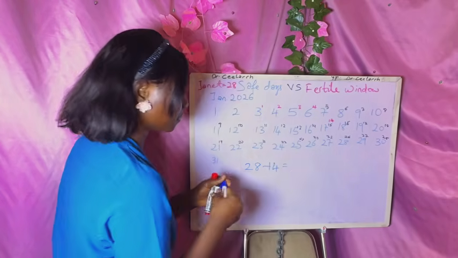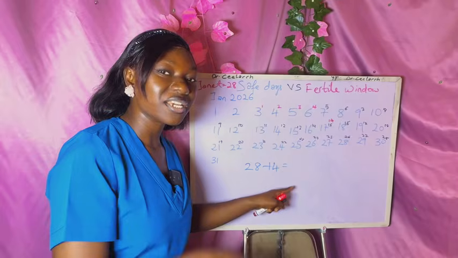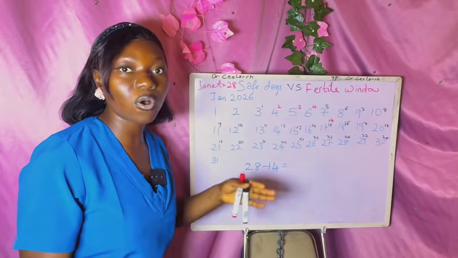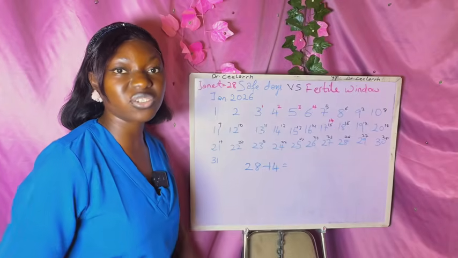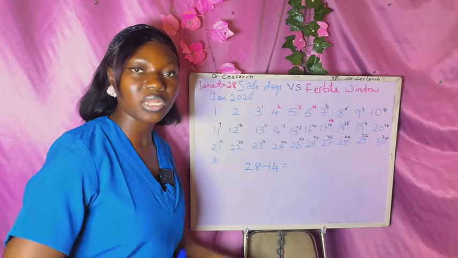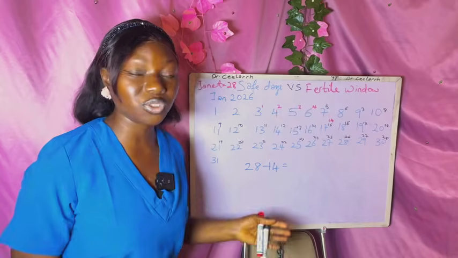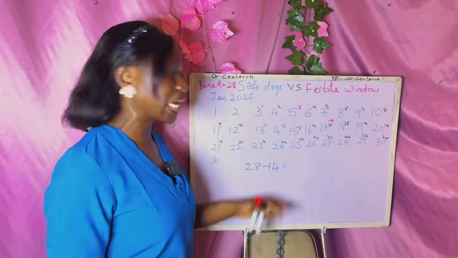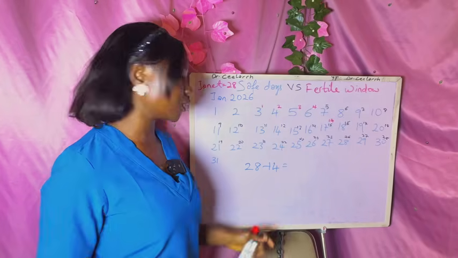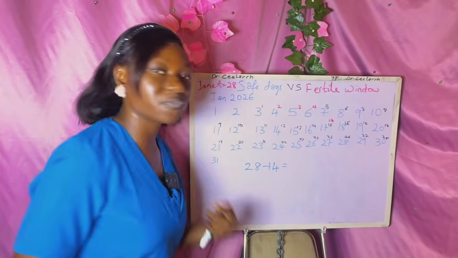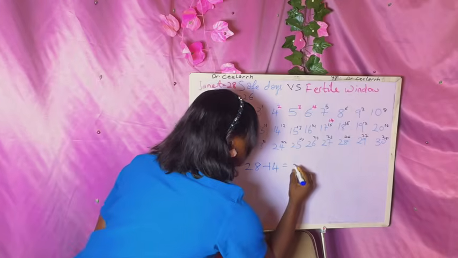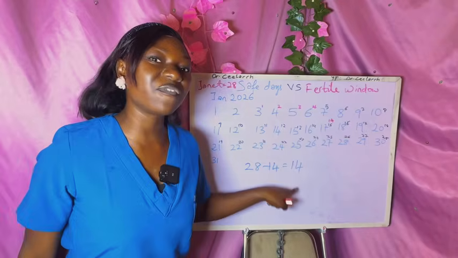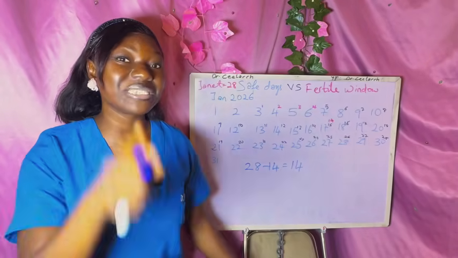Whatever you get, that's the number of the day on which she is likely to ovulate, because ovulation can come earlier or even later depending on stress, illness, travel, hormones, and a lot of things that can happen. Just like your period can delay or come earlier, ovulation can also delay or come earlier depending on all those factors. Okay, so 28 minus 14, the calculator will give you 14. So that means on day 14 of the cycle, that is when she's likely to ovulate.